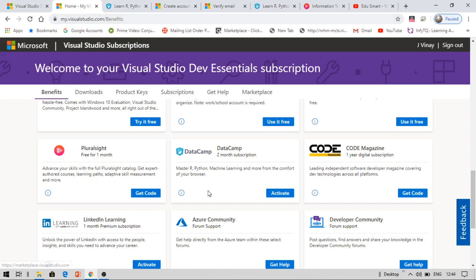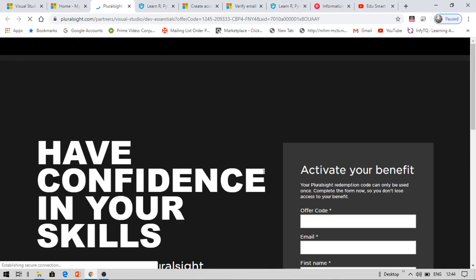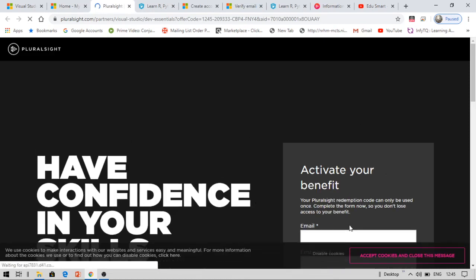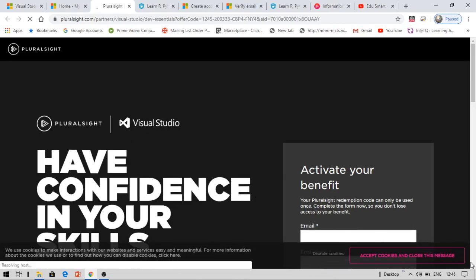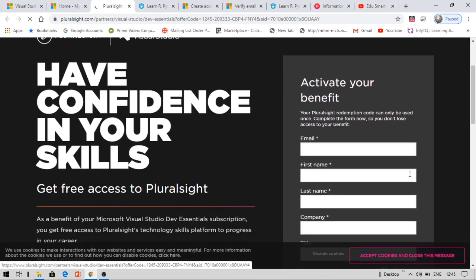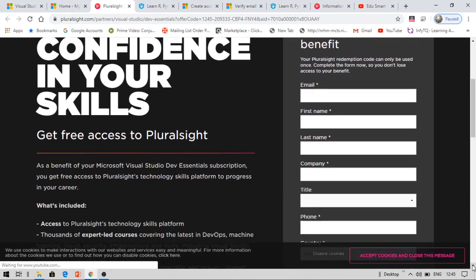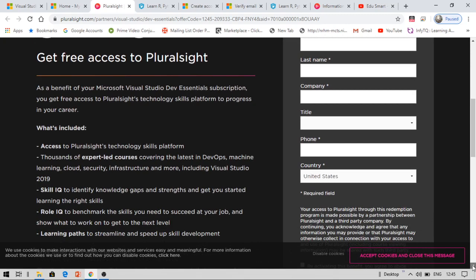See, whenever you are asked to click on this, let me show you. Get code, something like that. The coupon code has been successfully retrieved. Please click the activate button to proceed. It will ask you to activate your benefit. It is asking me to activate my account. Now I need to provide the usual things like email ID, name and so on for my Pluralsight. If I provide the same for my Pluralsight, I can get it. So you need to have an account beforehand if you want to use them.